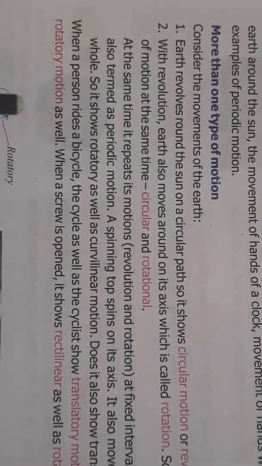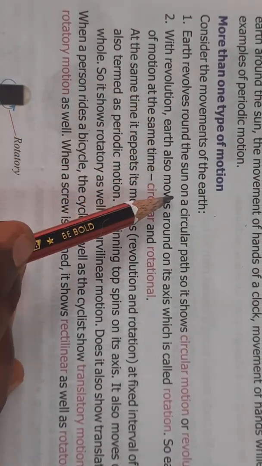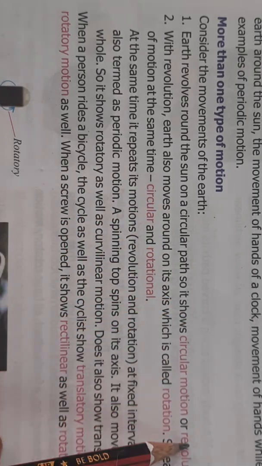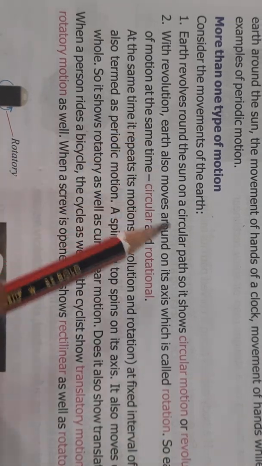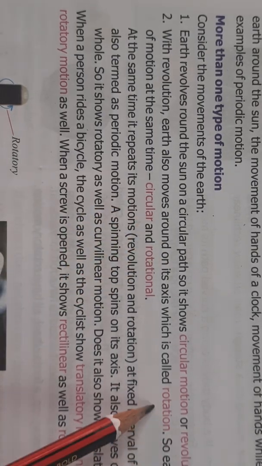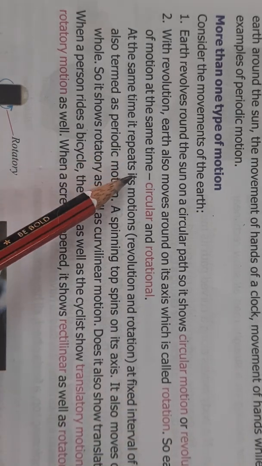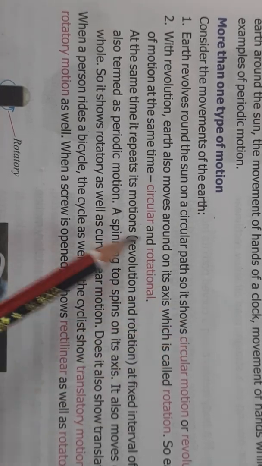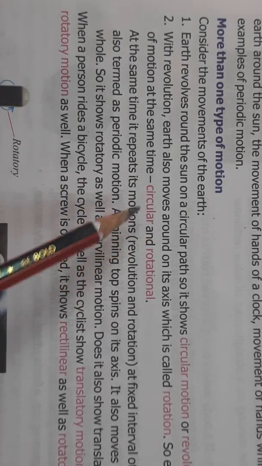Then we have more than one type of motion. When the earth revolves around the sun on a circular path, it shows circular motion or revolution. And with revolution, the earth also moves around its axis, which is rotational motion. So the earth shows two types of motion at the same time, rotational motion as well as circular motion.